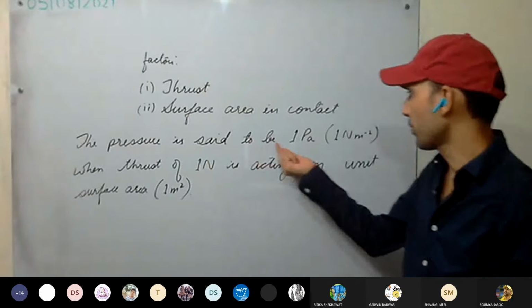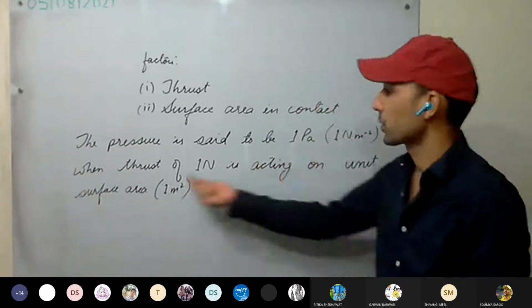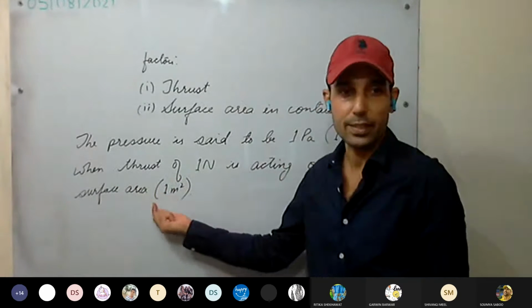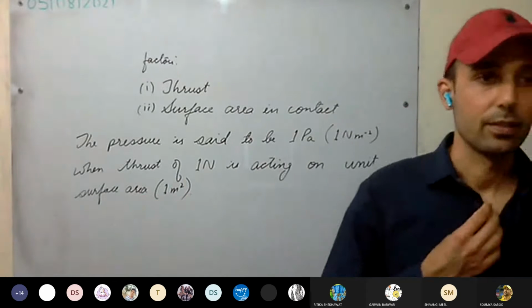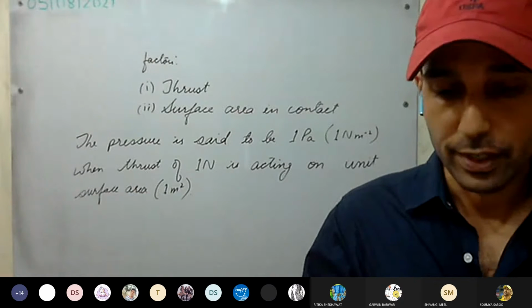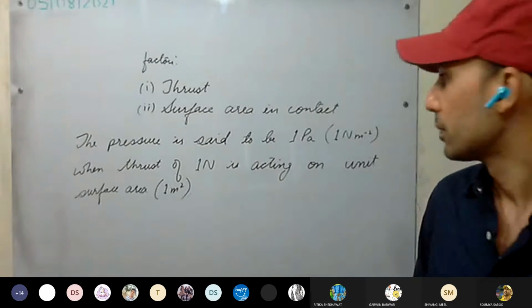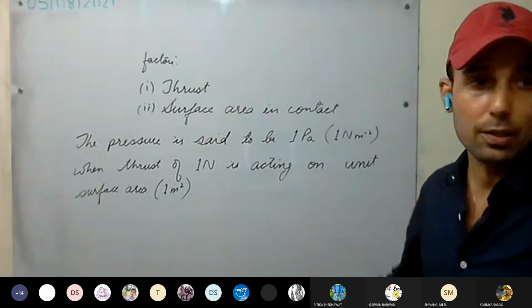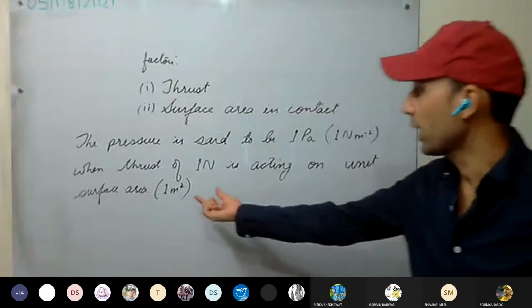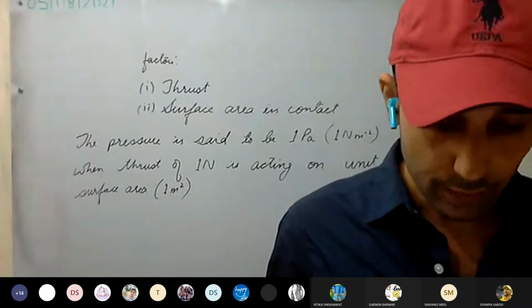The pressure is said to be 1 Pascal, that is 1 Newton per meter square, when thrust of 1 Newton is acting on unit surface area, 1 meter square. Okay, is this clear? That's the way we can define the unit. Is it clear to all? Yes. As well, we have unit surface area. We have written here 1 meter square. Okay, see the next one now.